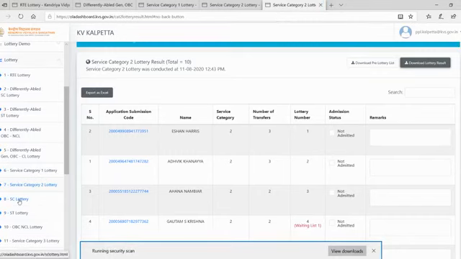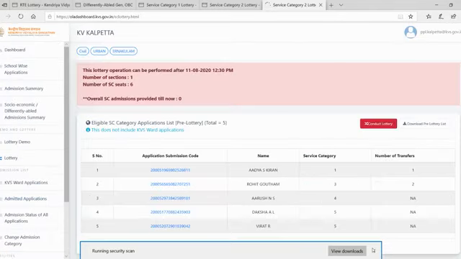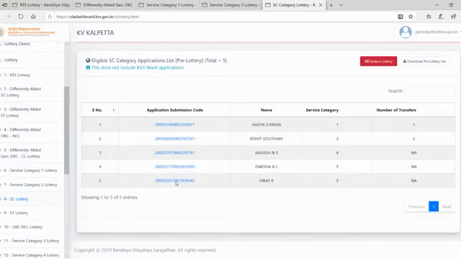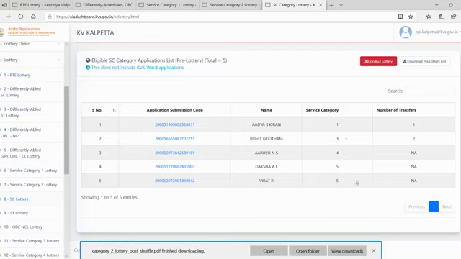Okay, now the SC lottery. Next one is the SC lottery. Yes, 5 persons have applied. Again, this is also on a priority basis. Category 1, category 2. Except RTE, for all the other categories we will do admissions only on priority. First priority for category 1, then category 2, then category 3, then 4. So likewise only it is there. In the same order, here also there will be a lot. Service category 5.